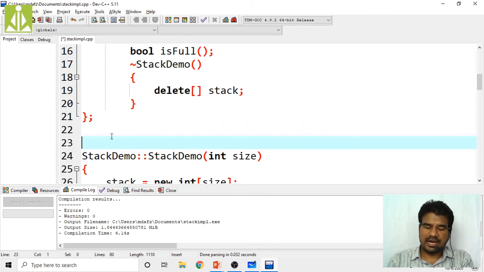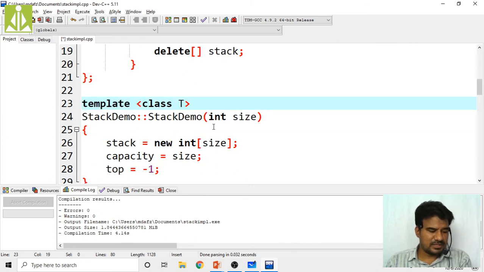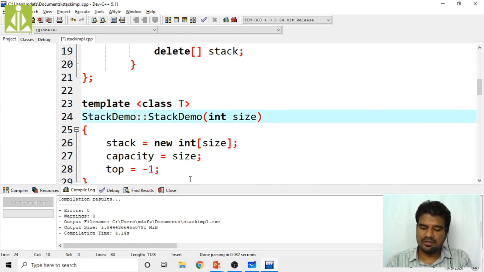But over here when you are writing the definitions of the functions, you need to qualify those functions also, something like this. Okay, with the full template definition you have to qualify. template class T, like this, and here this size is integer only. Then what will change is that here also you have to put the T type.